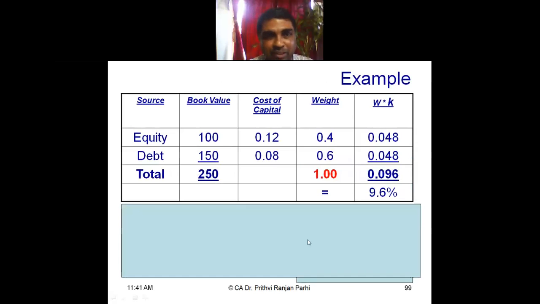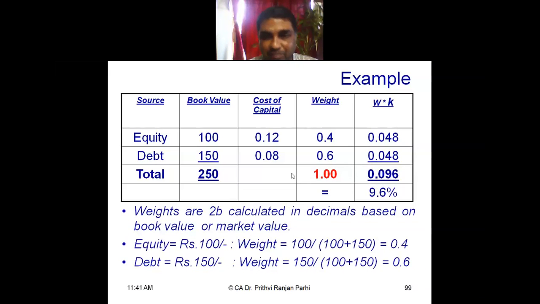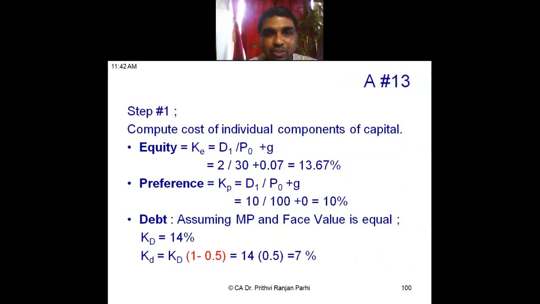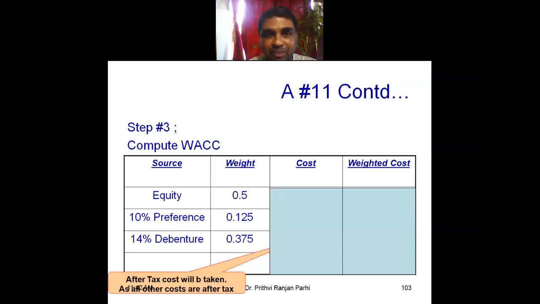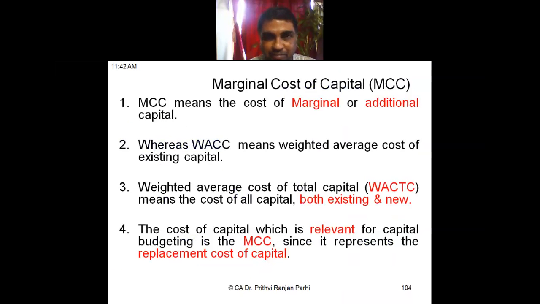This example you can understand. Let us say this is book value, this is cost of equity, this is cost of debt. Weights have to be assigned. Weight means the ratio of these things in this component. So cost into weight will give weight into cost, and the total of this, the summation, is called weighted average cost of capital. This is how we will be able to compute weighted average cost of capital. I think you have remembered this, very simple concept. Various components' costs we will find out individually. Then we will find out weighted average cost of capital.